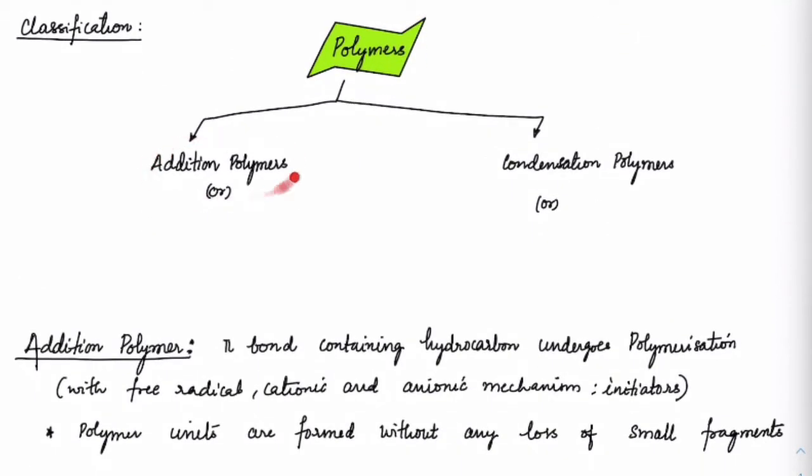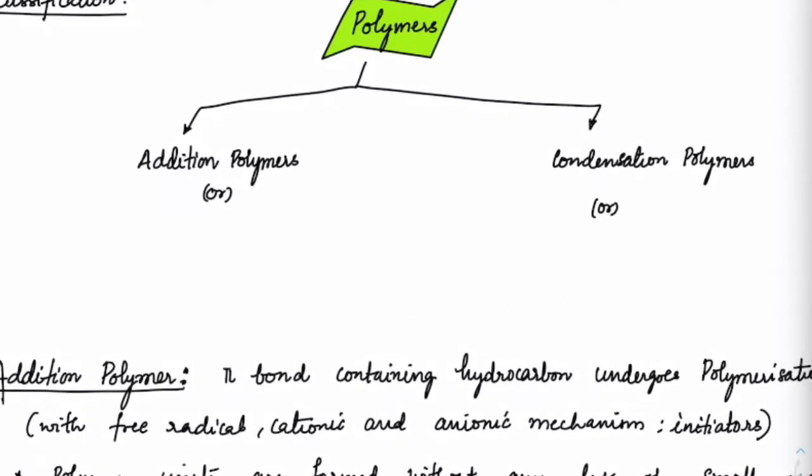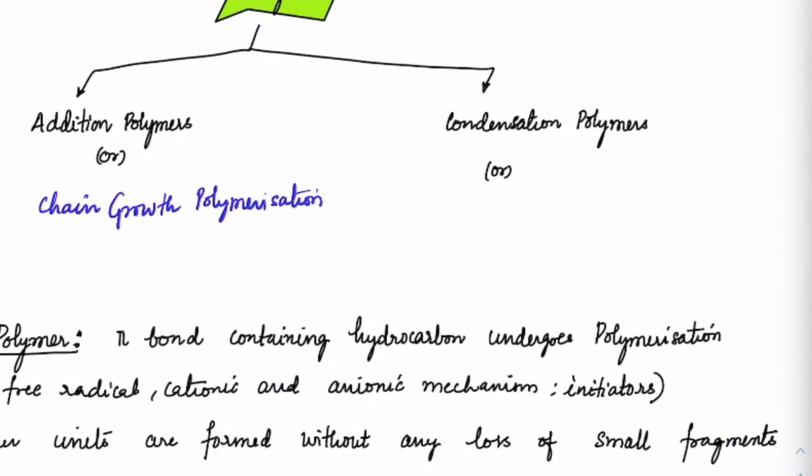Polymers can be classified into two kinds: addition polymer and condensation polymer. Now, addition polymers are also known as chain growth polymers, and this is called chain growth polymerization. Condensation polymerization is also called step growth polymer or step growth polymerization.